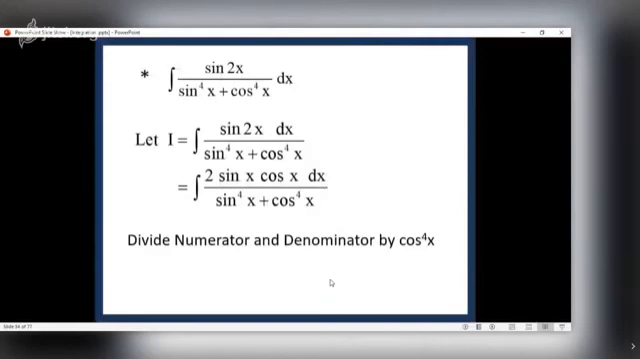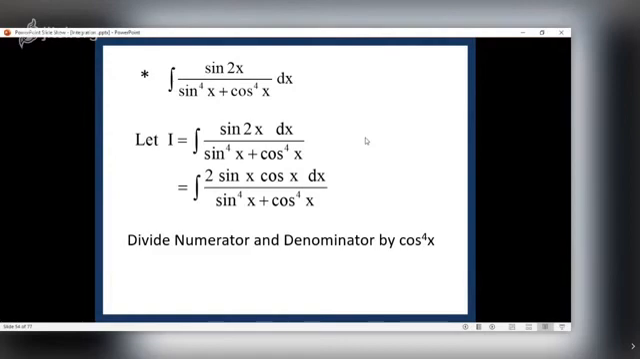This is again a good one. The main job is to put the integrand in integrable form. What is sine 2x? Here sine 2x is 2 sine x cos x, denominator as it is. Then you have to divide numerator and denominator by cos raised to 4x. Now why divide by cos raised to 4x? Again the same answer, that we have to put that in integrable form.